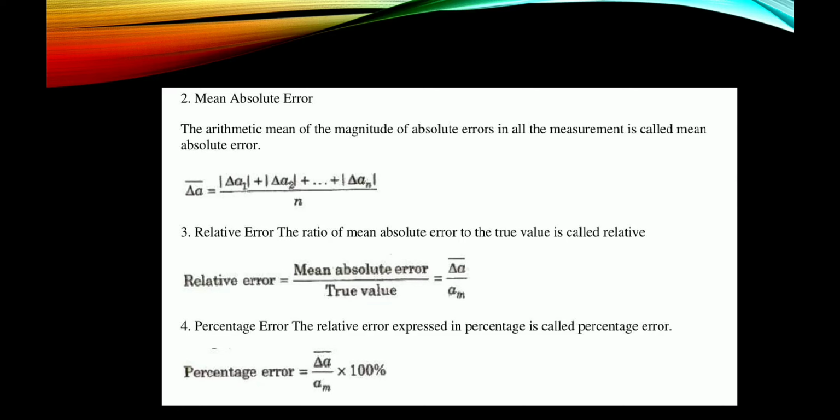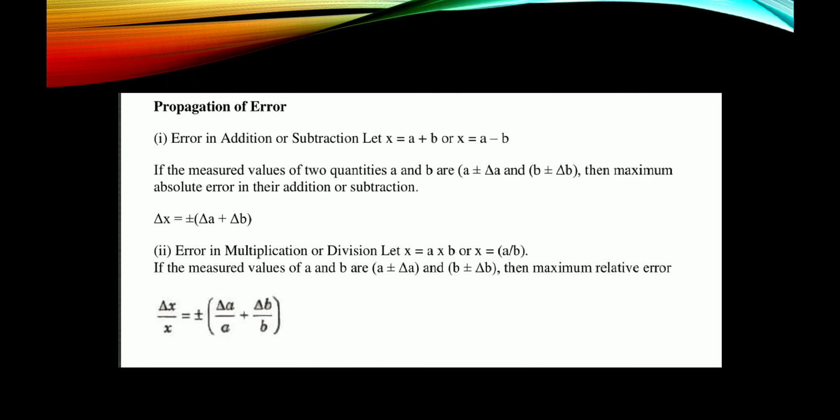Fourth one, percentage error. The relative error expressed in percentage is called percentage error. Percentage error is equal to delta a bar by am into 100%.